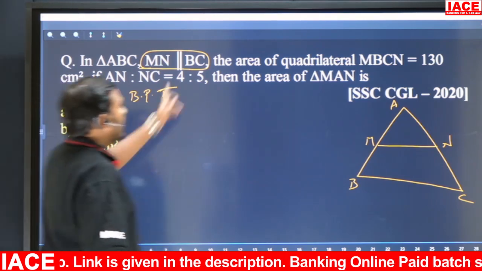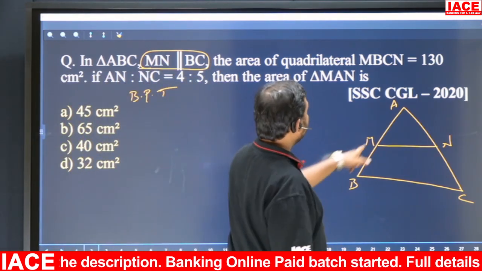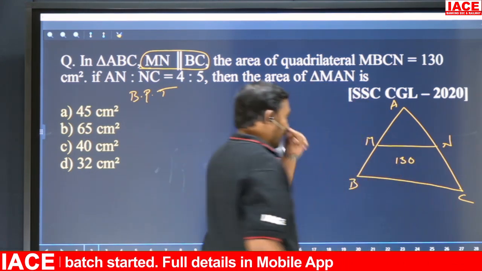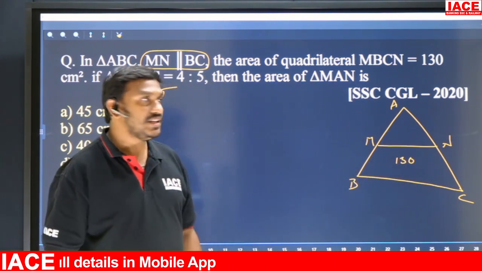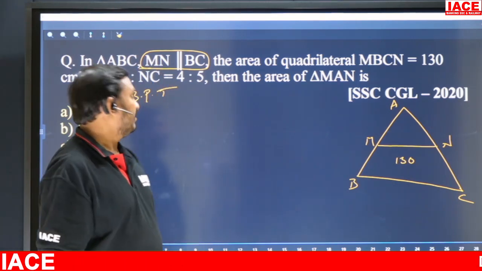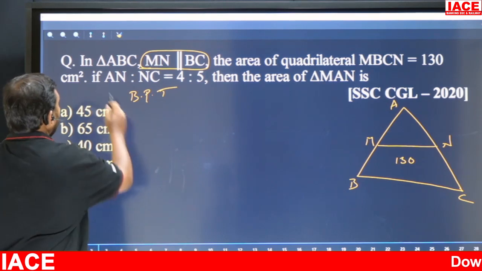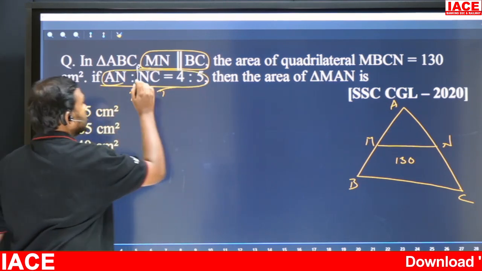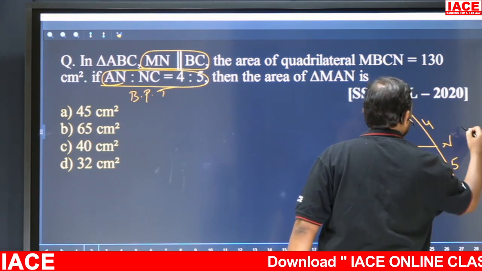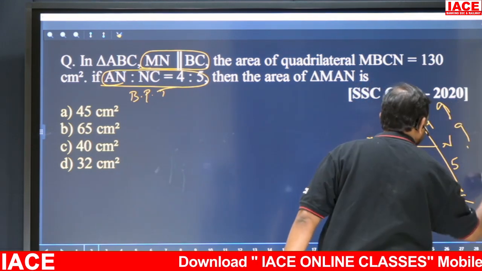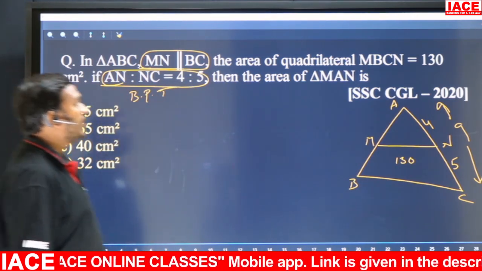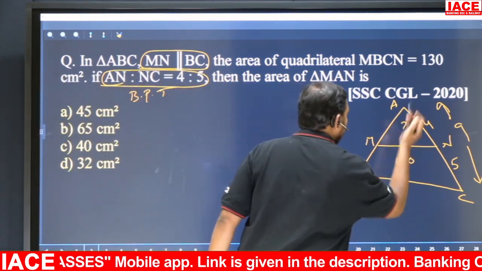Now, the area of the quadrilateral MBCN is given. This is how much? 130, that area. The quadrilateral is a trapezium. So the trapezium area is 130, and AN is to NC is 4 is to 5. AN is 4 and NC is 5, means total is 9. Right? So that is given. Then what is the area of MAN? This area is how much?